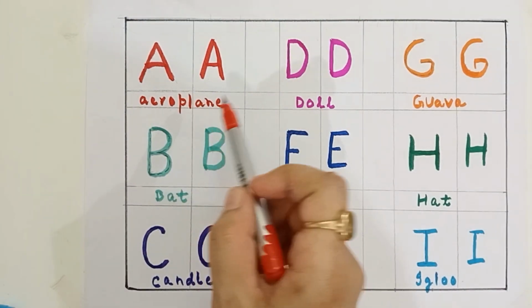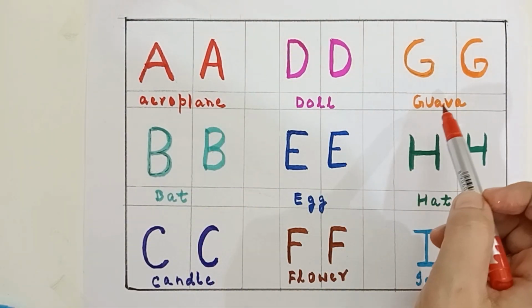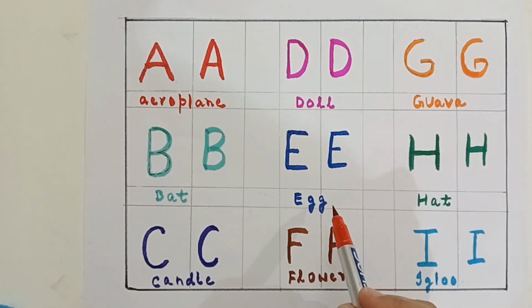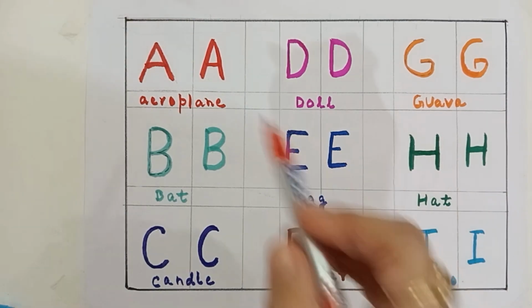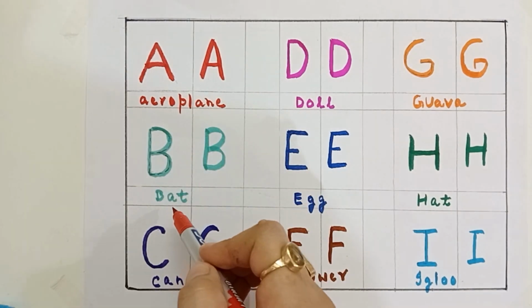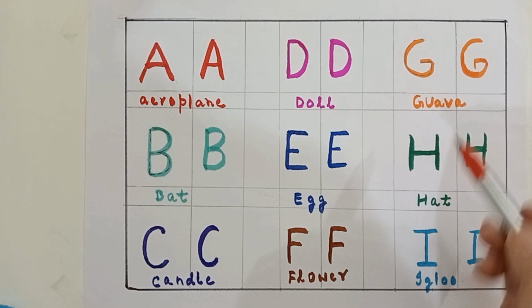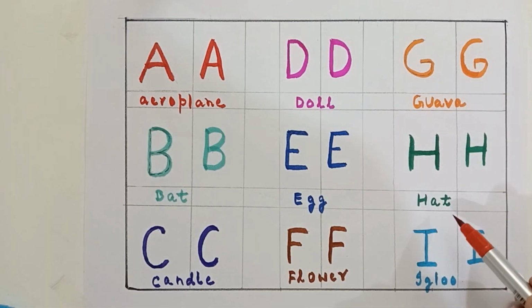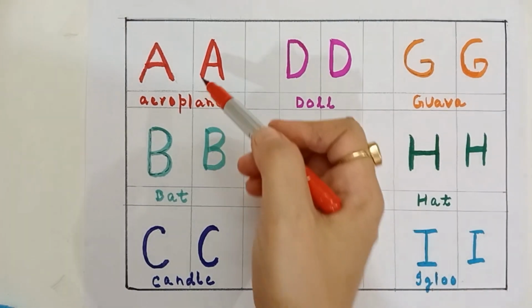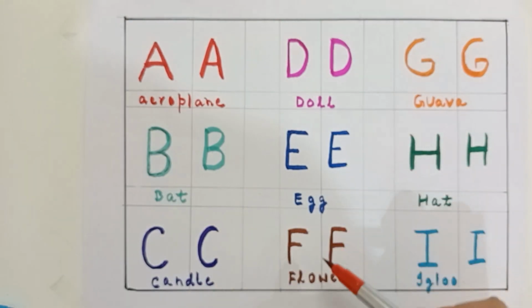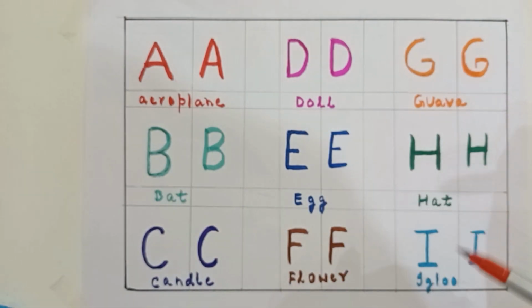So A for aeroplane, D for doll, G for guava, B for bat, E for egg, H for hat, C for candle, F for flower, I for igloo. So A for aeroplane, B for bat, C for candle, D for doll, E for egg, F for flower, G for guava, H for hat, I for igloo. A, B, C, D, E, F, G, H, I.